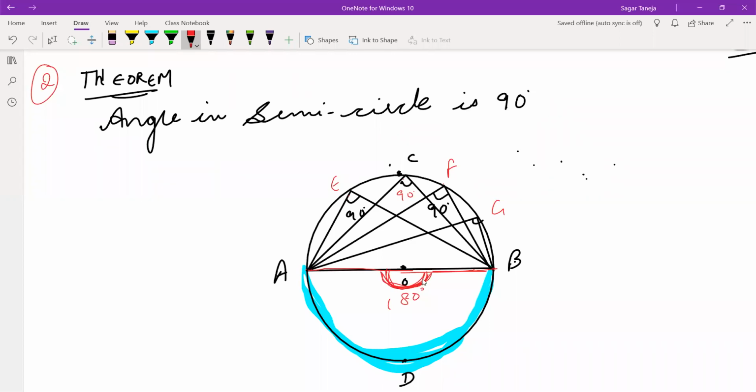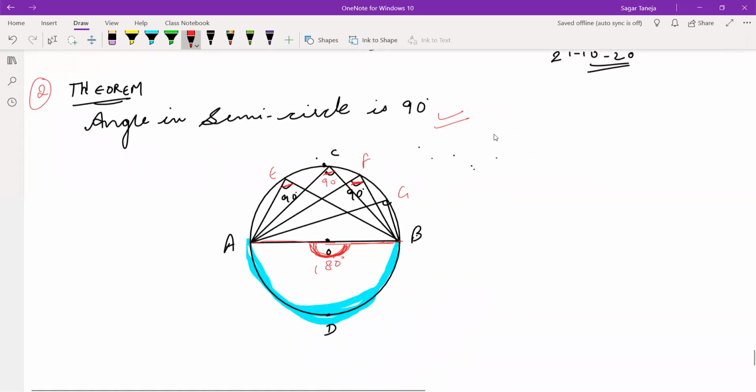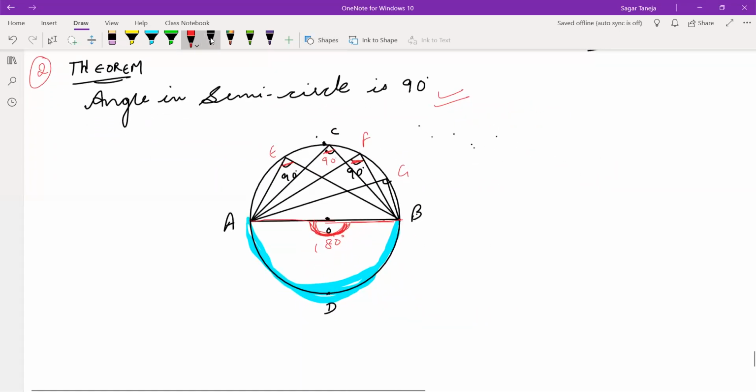Fine. So this center angle is double of the angle on the circle. In this way, we can prove that angle in semicircle is 90 degree each. Clear? Now, no proving required for this. That's it. Then next,